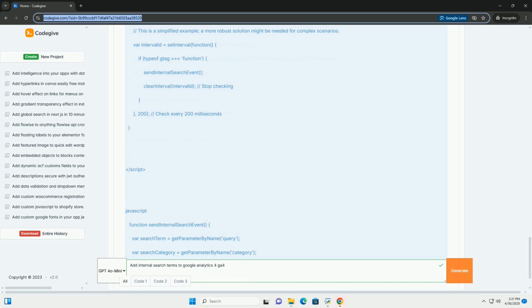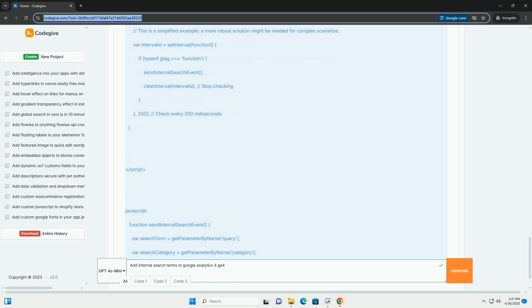5. Dimension name. Enter a user-friendly name for the dimension, such as Search Term. 6. Scope. Select Event. This is because the search term is associated with the search event. 7. Event parameter. Enter search_term, the exact name of the parameter you used in your tracking code. 8. Description. Add a description for your custom dimension, for example, the search term entered by the user. 9. Save. Click Save.